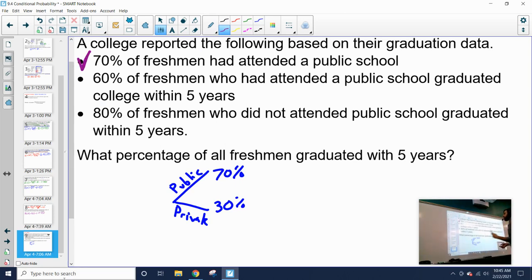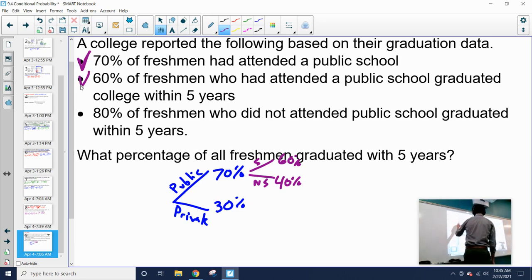Now we're told 60% of freshmen who had attended a public school graduated within 5 years. So we know 60% of these public schools graduated within 5 years. So this was in 5 years, and this is not 5. So that means 40% of public school attendees did not graduate within 5 years. So once again, we're splitting off that amount. And then we've used this information.